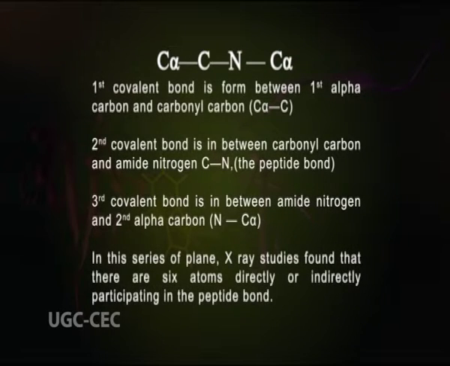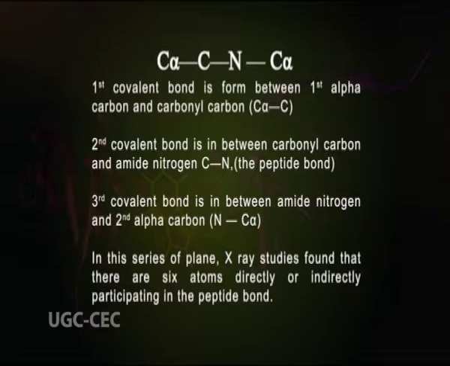In the figure, the first covalent bond is formed between the first alpha carbon and carbonyl carbon, the second covalent bond is between carbon and amide nitrogen, the peptide bond, and the third covalent bond is between amide nitrogen and the second alpha carbon. In this series of planes, X-ray studies found that there are 6 atoms directly or indirectly participating